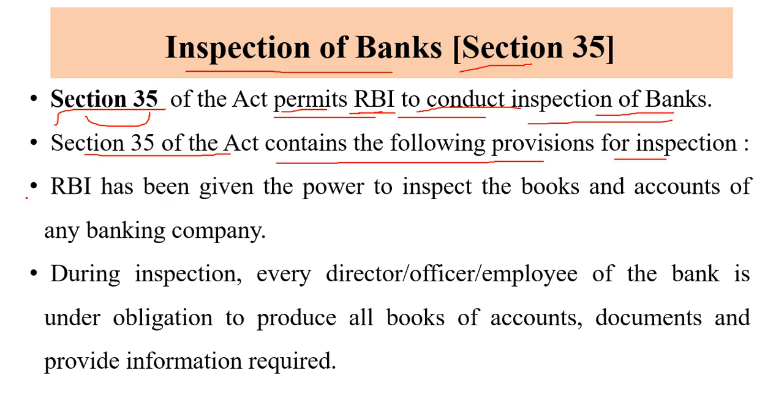The first provision is that RBI is given the power to inspect the books and accounts of any banking company. Who has given this power to RBI? The Banking Regulation Act 1949 under section 35.